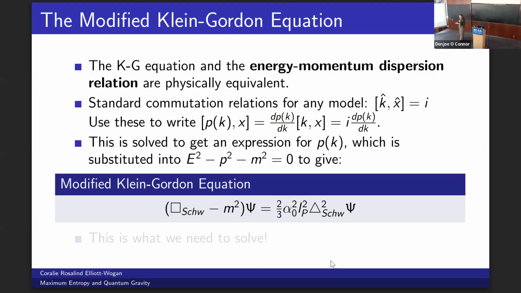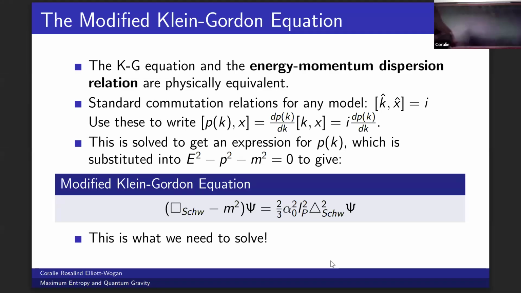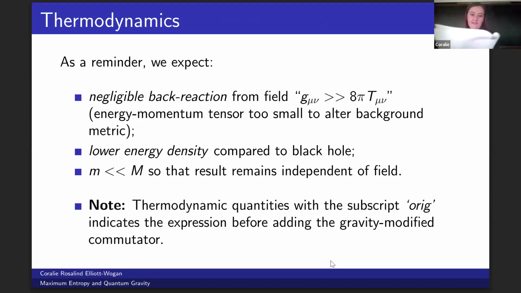So whereas before we had a 0 on the right-hand side, we now have this extra term. This is what we need to solve to get the wave function, which is considerably more complicated, but luckily for you guys, I've already done it, so I'll just tell you what the results are. Just to remind you, we want to have a negligible back reaction from the scalar field. And then we want to have, particularly in the limit, as the mass of the scalar field goes to 0.